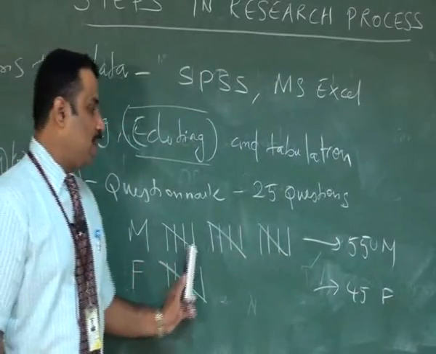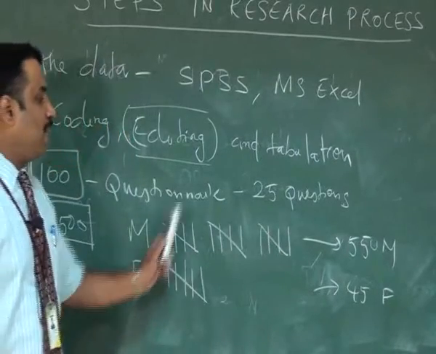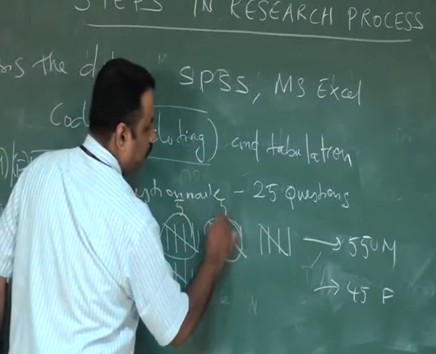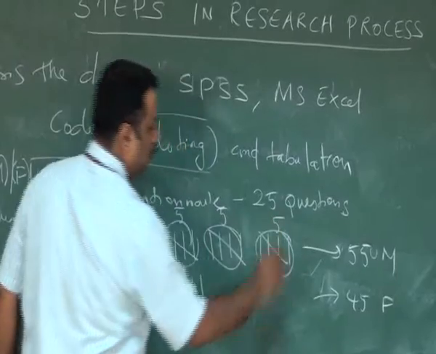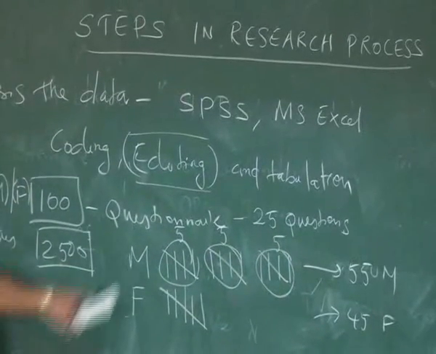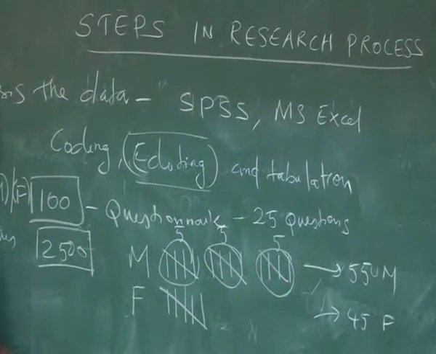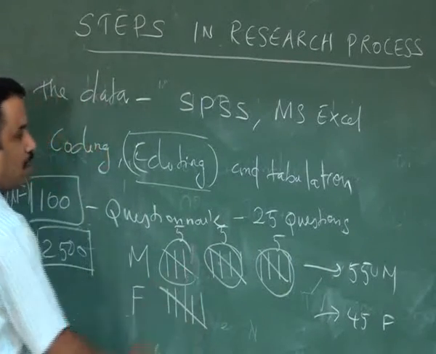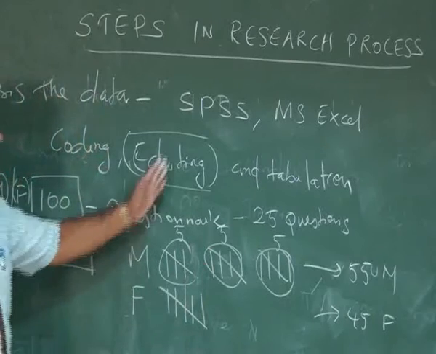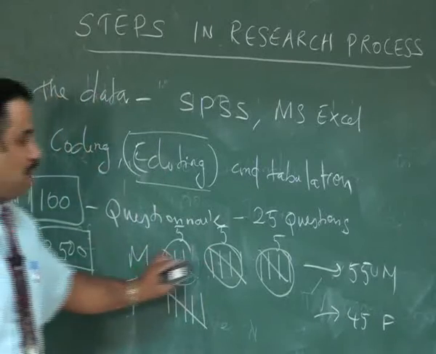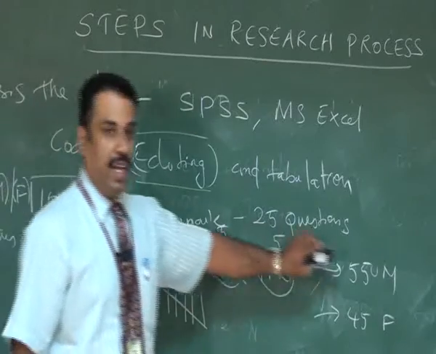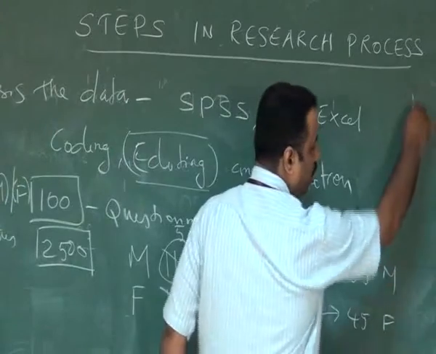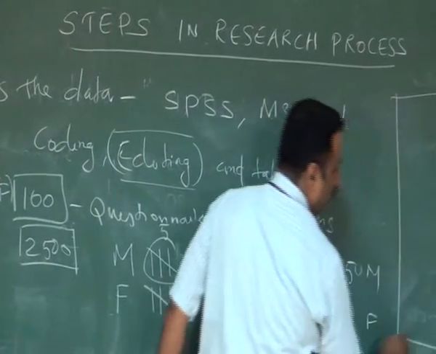Once the data are coded, then these are decoded. Now you can ask a question, sir, what is the role of editing? If something is entered wrongly here itself, then he can edit or correct it. So that is called the editing method. Once the data are derived from coding and editing, then he is going to tabulate the data into a table form.